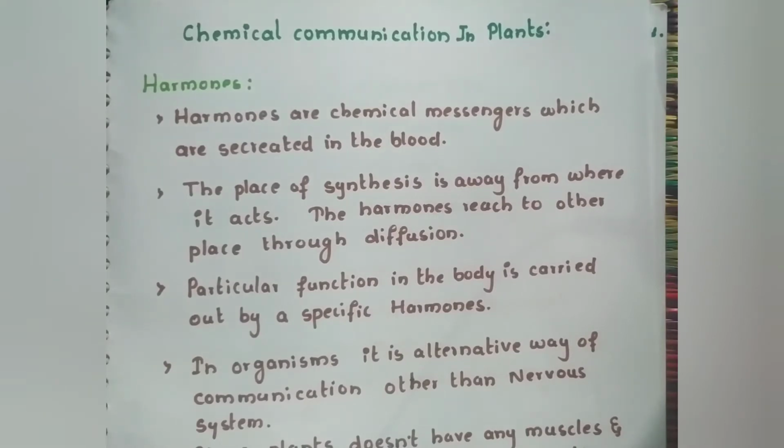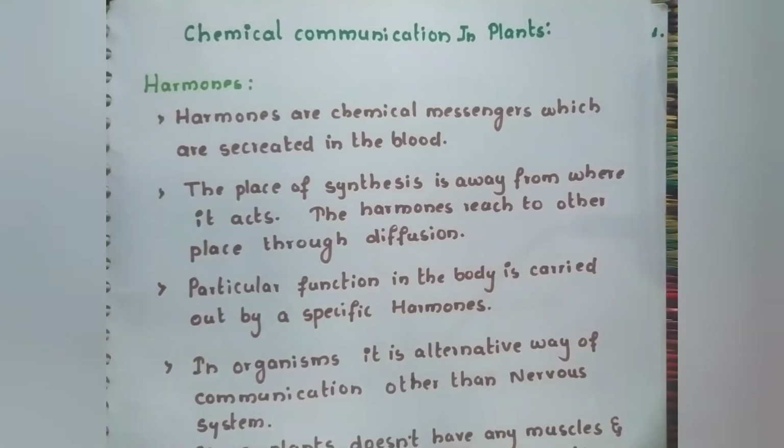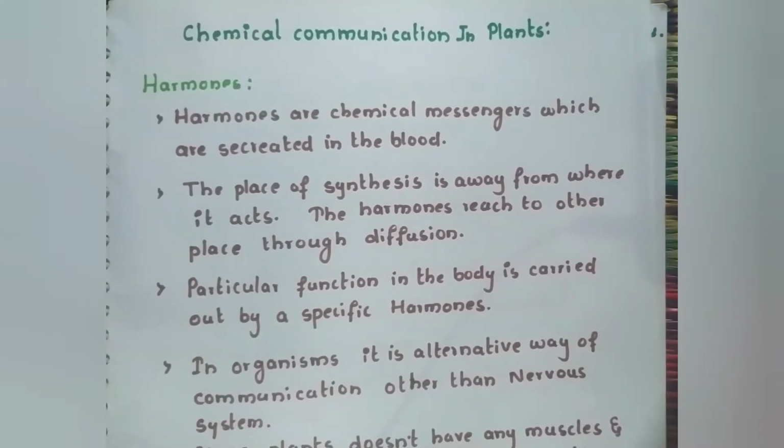Both plants and animals have hormones, but the hormones in plants are very different from those in animals. That's why we say plant hormones and animal hormones. So there are two types of hormones: plant hormones and animal hormones.